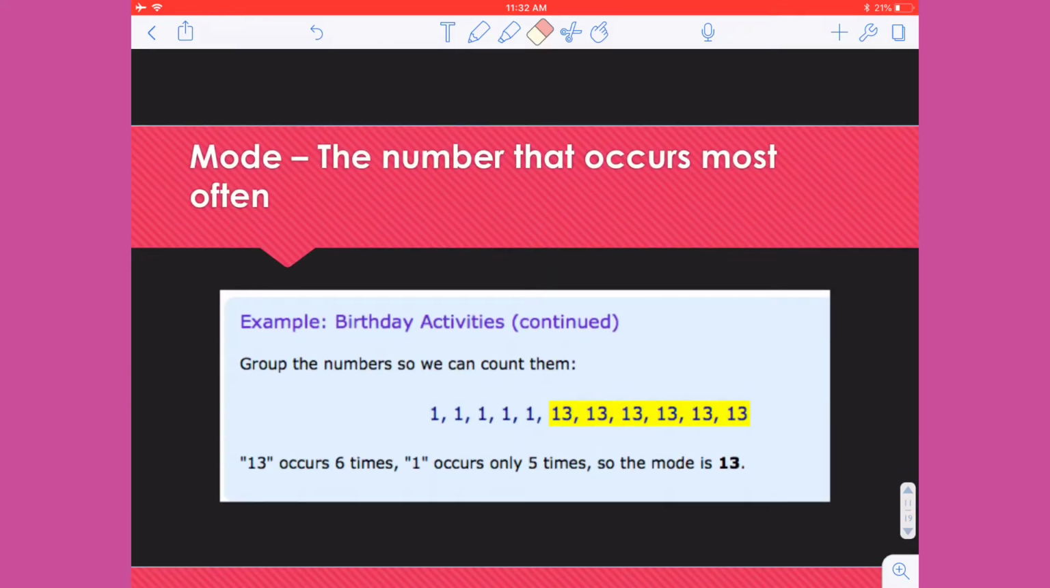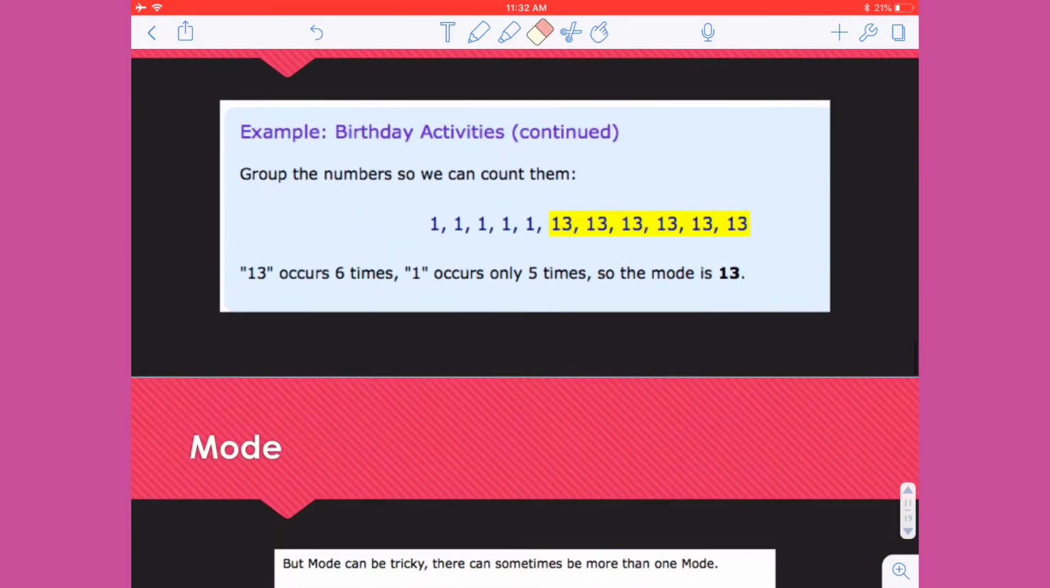Another term that we have is the mode, another measure of central tendency. So the mode is the number that occurs most often. So think of mode, most. Both of them start with the word mo. Mode, most. So you're literally looking to see which value has the highest frequency, which value occurs the most often. So for this data set, I would say 13 because that occurred 6 times, whereas the value 1 had a frequency of 5.